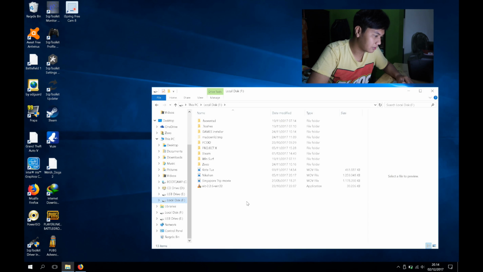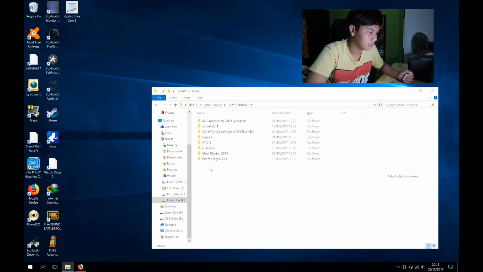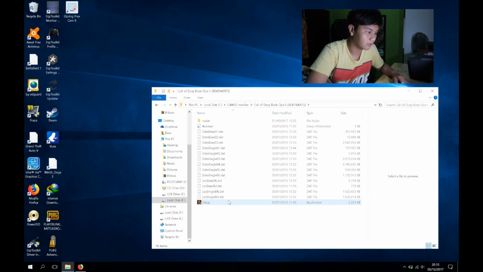The next step is to open your hard disk. My hard disk is local disk F, and then open the folder where you put your file. My file is in game installer, and just one game. I want to install Grid Autosport. No. It's Call of Duty Black Ops 2.